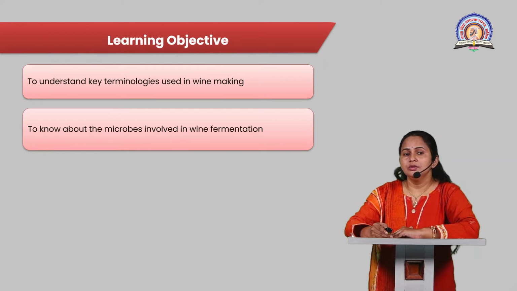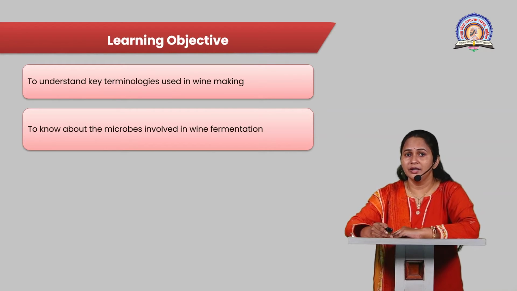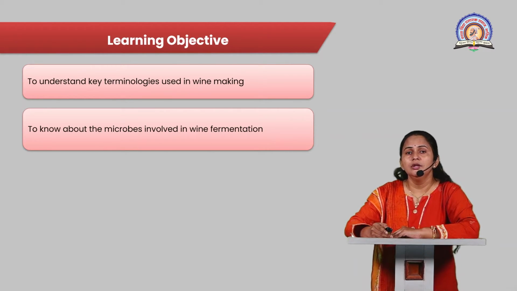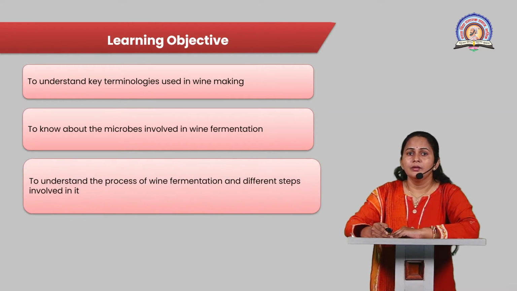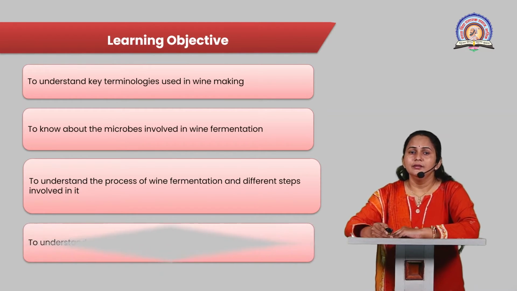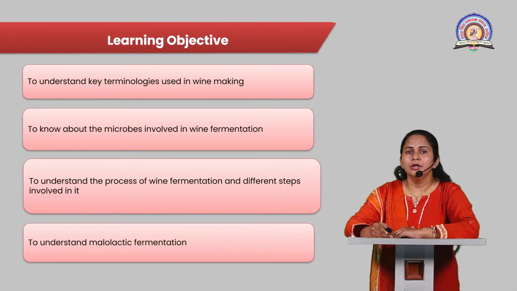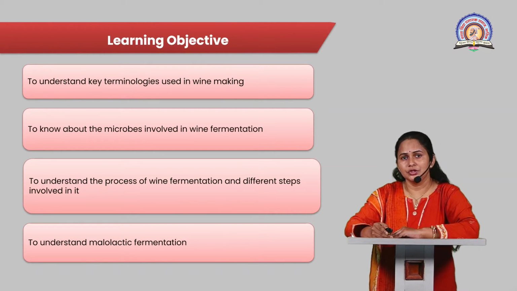They will know about the microorganisms like yeast cells and lactic acid bacteria which are used for wine fermentation, in primary fermentation and secondary fermentation. Students will understand the process of wine fermentation and the different steps involved in winemaking, and they will know about the malolactic fermentation.